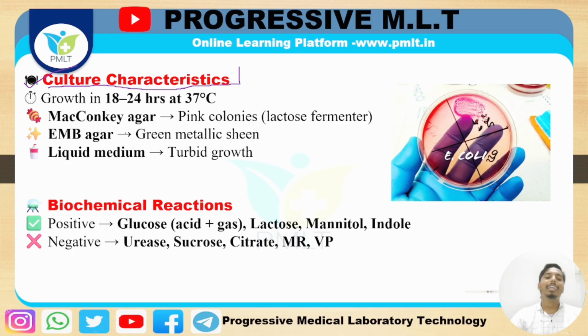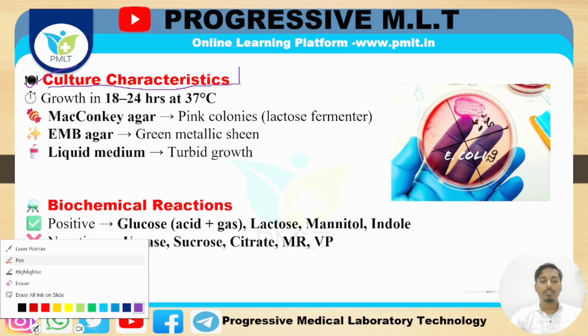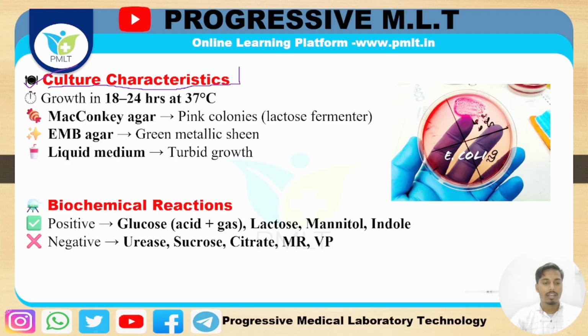For growing any kind of bacteria, I have to change my color to pink. We need to understand which kinds of culture media are basically used to cultivate or grow the Escherichia coli, because without the culture media bacteria cannot grow. Yes or no?